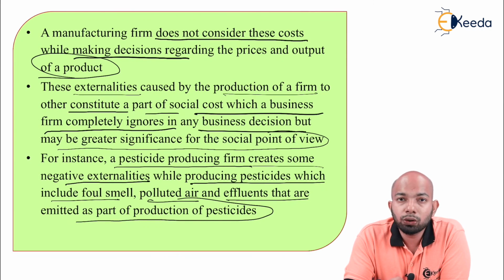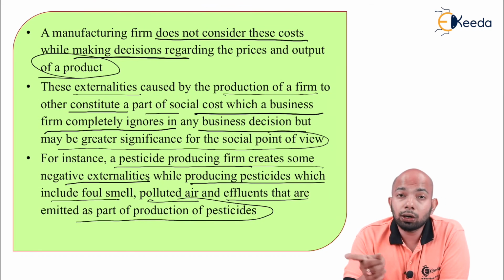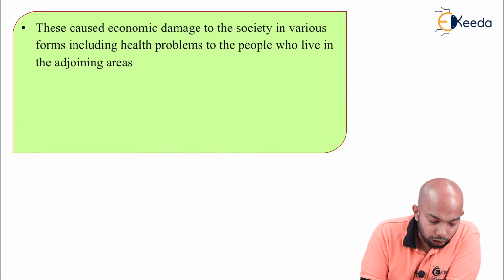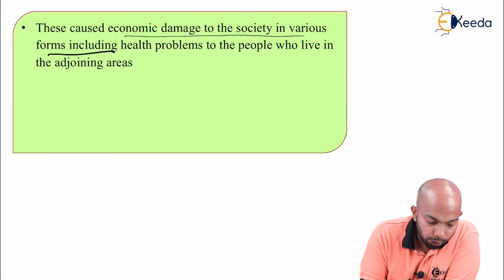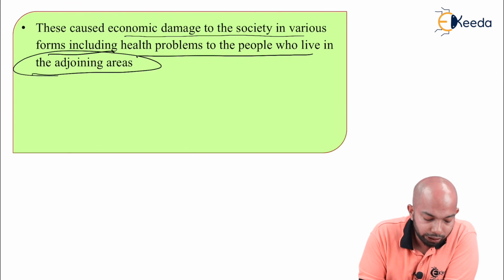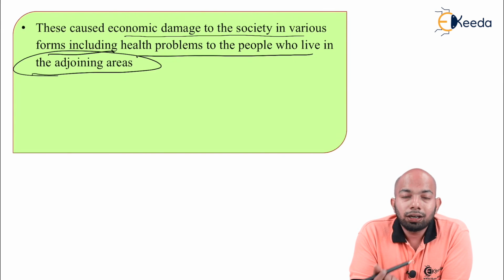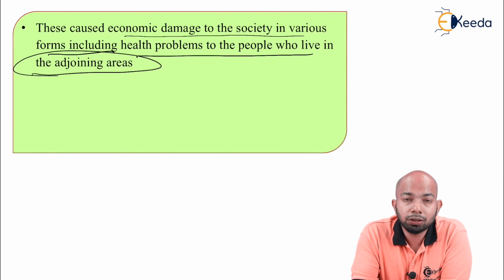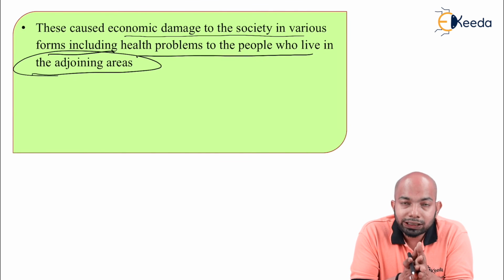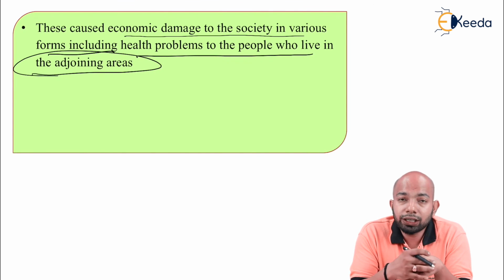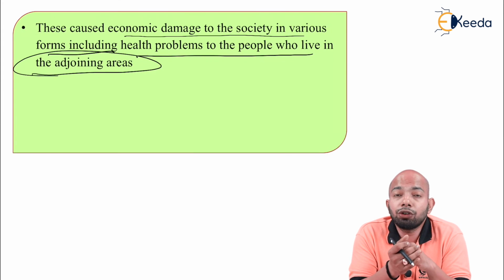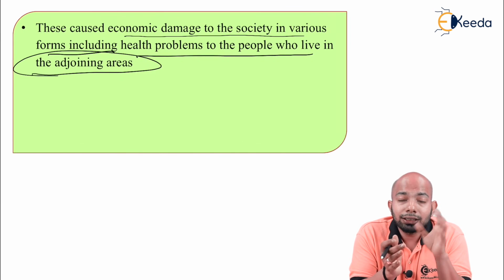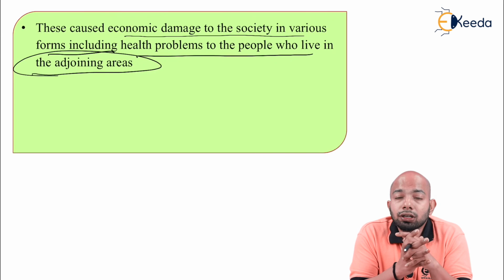But from a society point of view, you're securing your house, but the outside area, the climate, is getting damaged because of this. These cause economic damages to the society in various forms, including health problems to the people who live in the adjoining area. So if you see today in Delhi or today in Bombay, today in your country itself, there's a lot of air pollution. Why? Because there are no trees. First of all, the trees are getting cut everywhere. You see deforestation happening, you see more technical infrastructure advancement happening. Because of these things, nature itself is declining, the forest cover is completely declining.